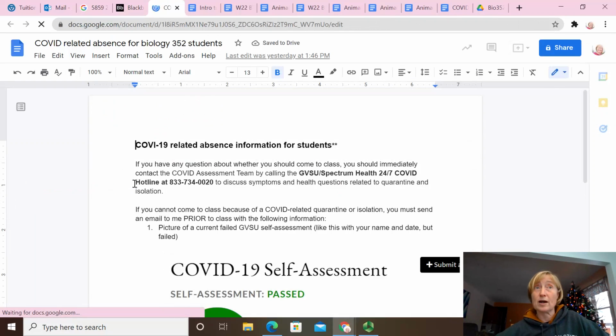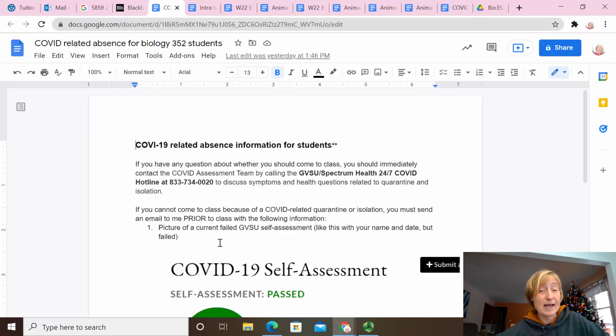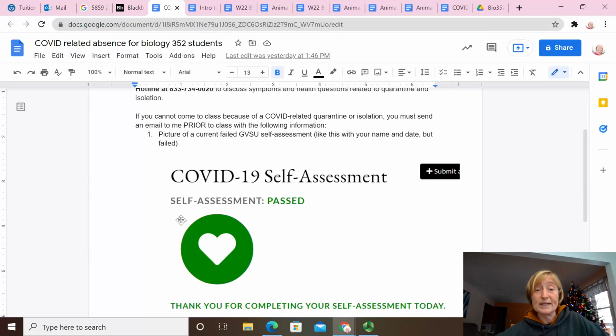If you're not sure whether you can come to lab, if you have a question, the first thing I would do is contact this COVID hotline. The hotline will tell you what you need to do. You can go to lab, you have to stay home, etc. If you have to stay home and miss lab, you need to forward me a picture of your self-assessment that says you failed for that day. And that gives you the documentation for missing lab for that day.